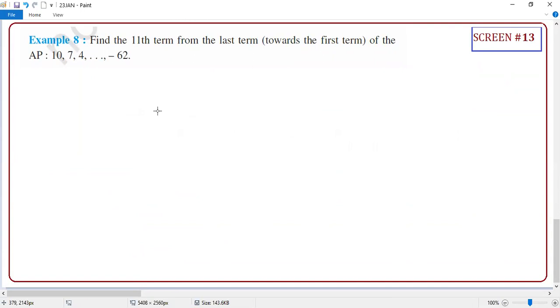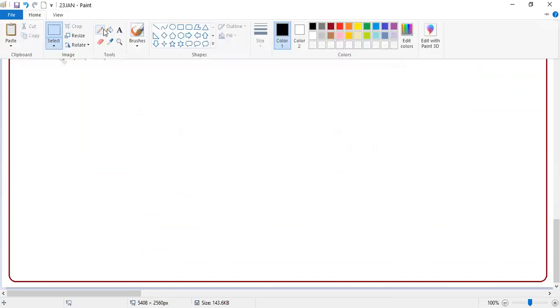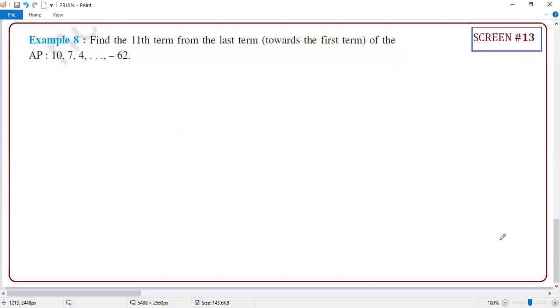Example 8. Guys, find the 11th term from the last term. Yes or no? Guys, the story is different, correct or not? I'm not asking the 11th term from here. I'm asking the 11th term from here, on a reverse count. Exactly, you are right. So 10, 7, 4, if I go to minus 62, I'm not asking this 11th term. I want this 11th term.